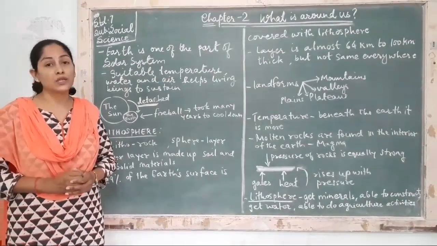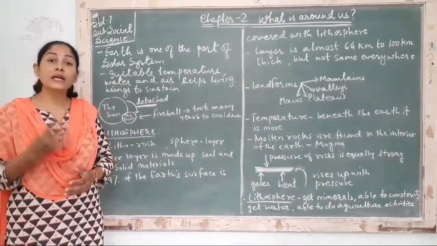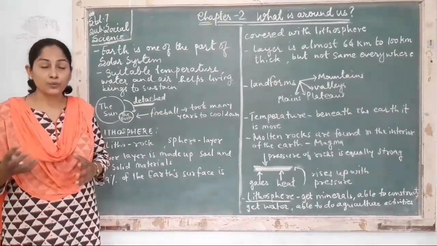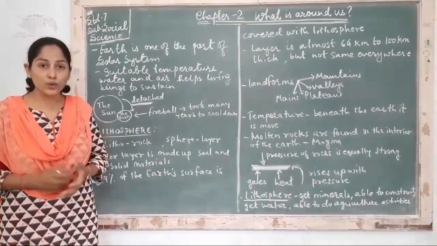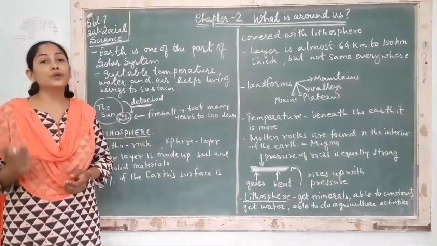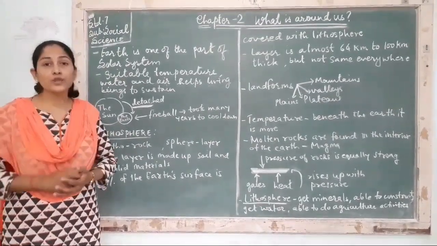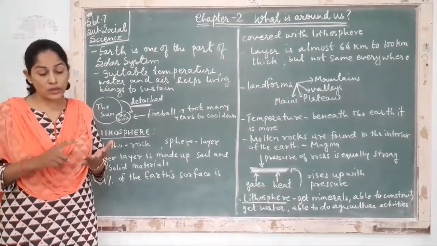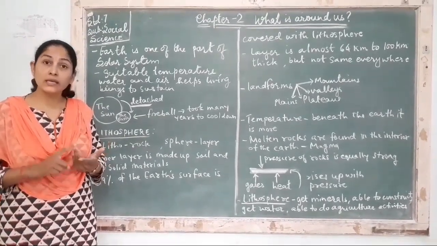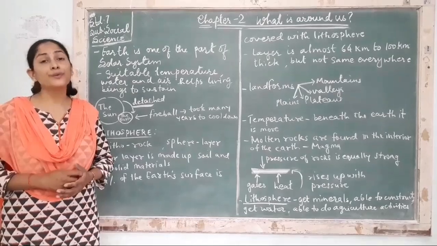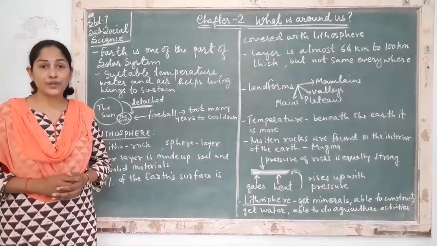During that process of cooling down, different layers were created. The elements which transformed into solid form, we know as lithosphere. Examples of lithosphere can be plateaus, plains, mountains, hills. These are the examples of lithosphere.